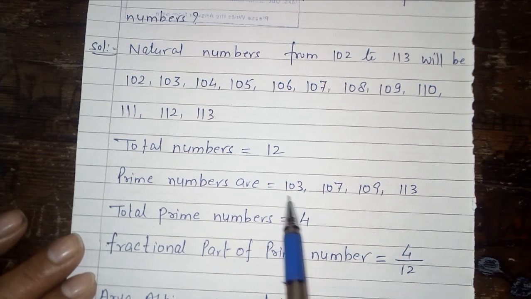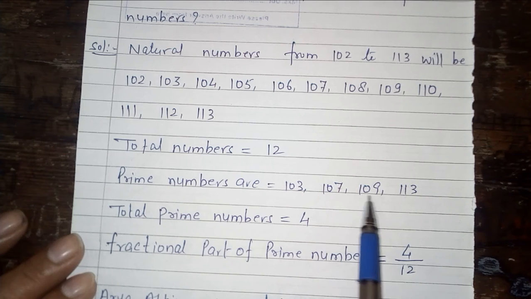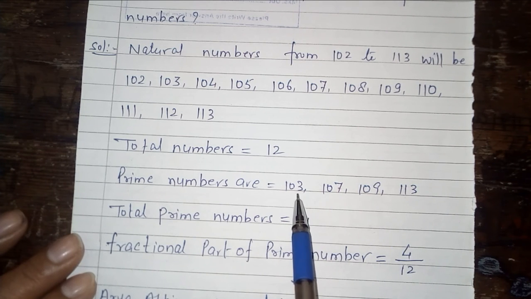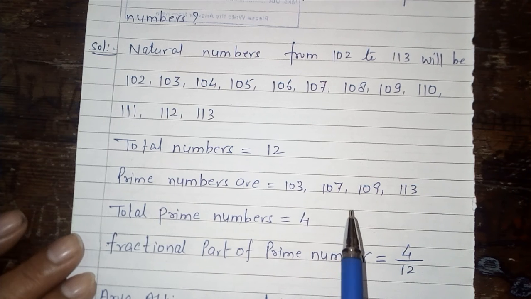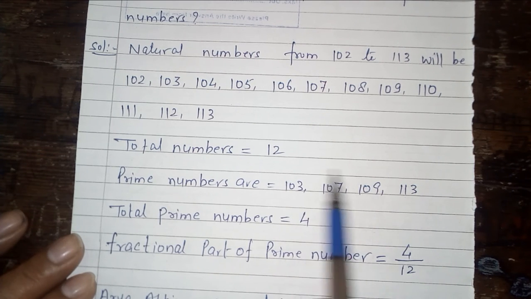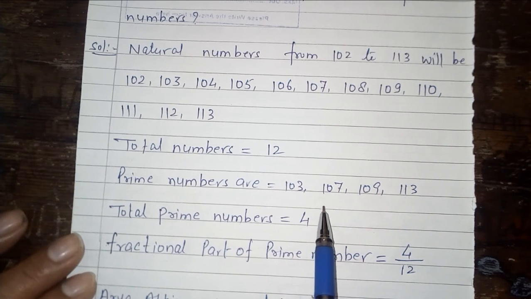Why are we saying all these are prime numbers? These numbers are divisible by themselves, and these numbers have only two factors: first is 1, second is itself.